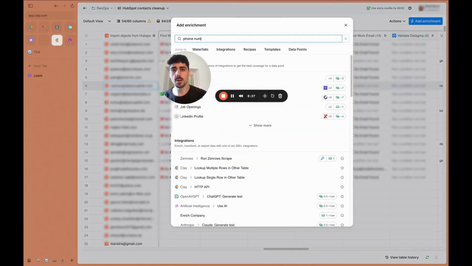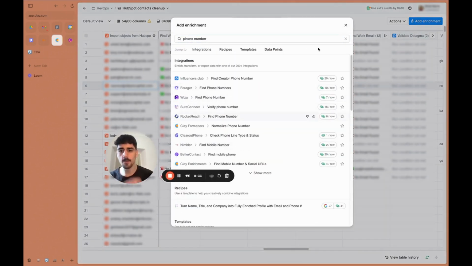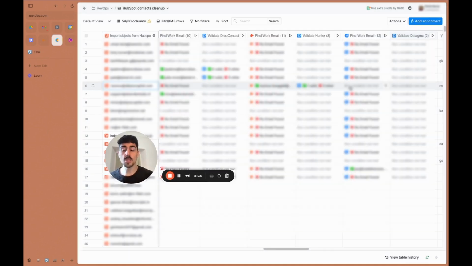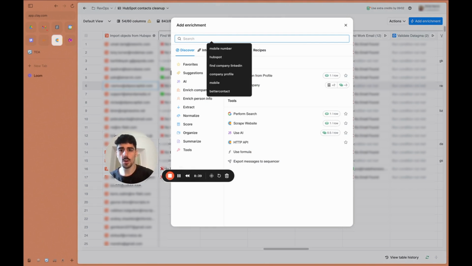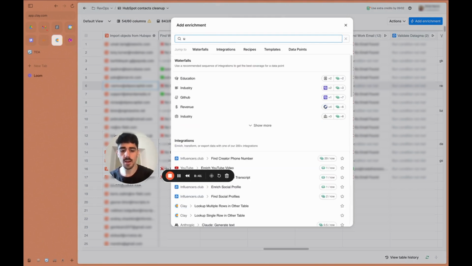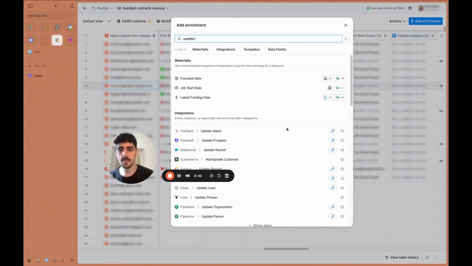So phone number, and then do exactly the same. So find phone numbers for everyone and all that. Once you have all that, you got to update all the data back into the CRM. So you literally go into add enrichment on the top right again, and then say update. And then if you use HubSpot, update object.